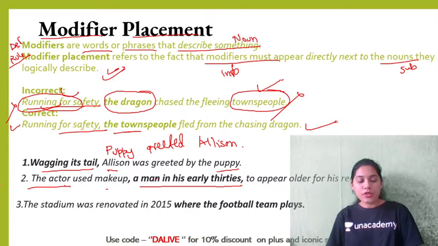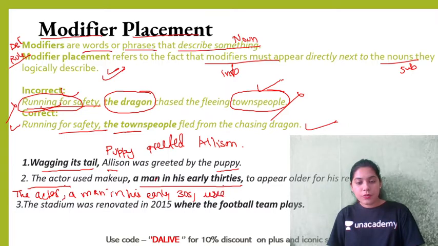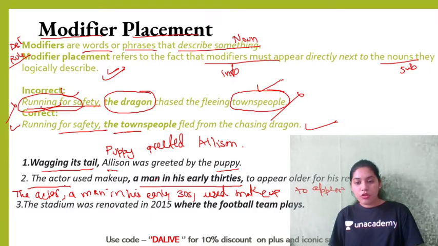The correct sentence should be: The actor, a man in his early 30s, used makeup to appear older for his recent role.